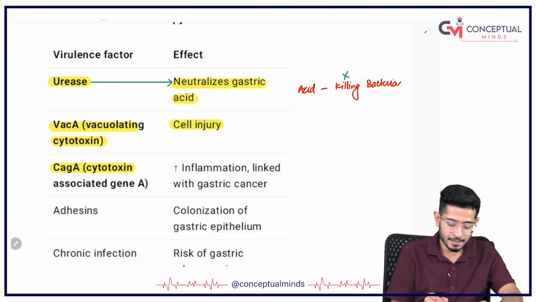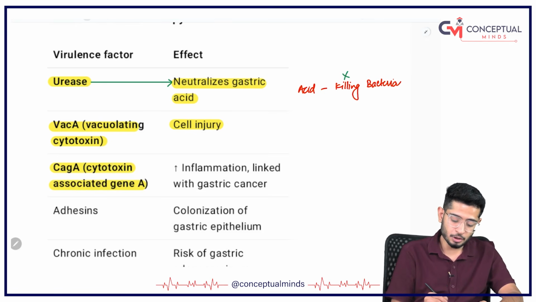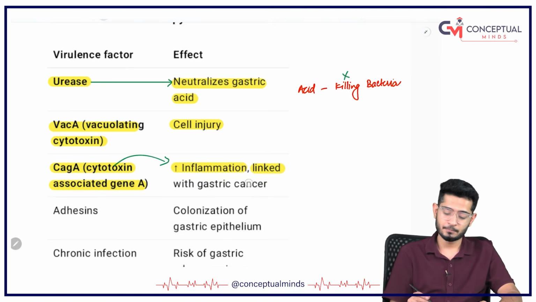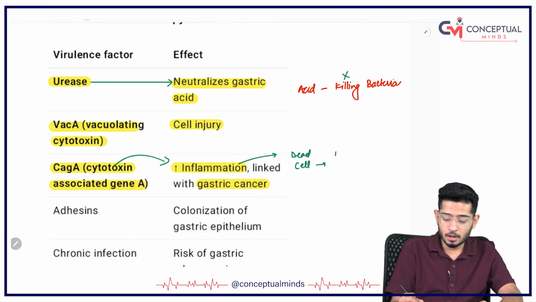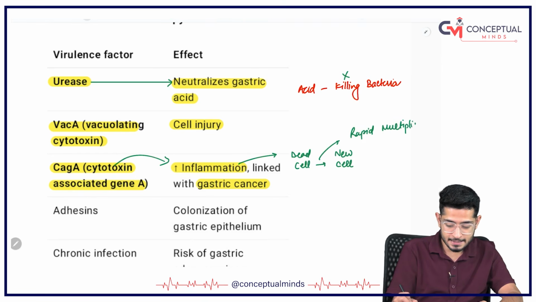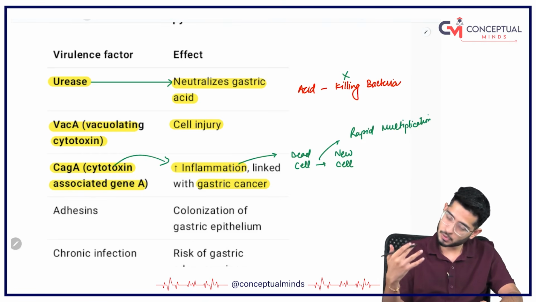They have got CAG-A, that is cytotoxin associated gene A. Because it is cytotoxic, that means it is going to kill the cells. That means there is increased inflammation that is linked with gastric cancer, because if there is continuous inflammation, it leads to cancer. Why? Because continuous inflammation leads to dead cells. So the cells will now try to form new cells, so there will be rapid multiplication. If cells are dead and you want the cells to form rapidly, there will be new cells being produced rapidly.